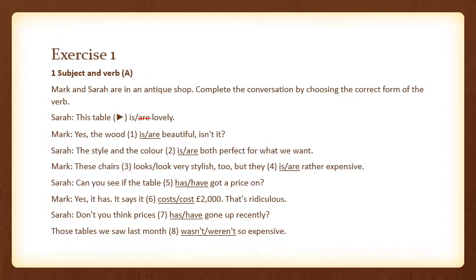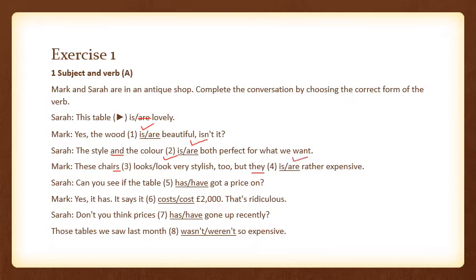Mark: yes, the wood is or are beautiful, isn't it? So, wood is beautiful. The style and the color is or are both perfect for what we want. The style and the color. So here we have a hint that they are talking about both things collectively, so we are going to choose are here. These chairs look very stylish. Of course, here is a plural, so we are going to choose the verb accordingly. These chairs look very stylish too, but they, of course, we have they here, so the verb is going to be accordingly, that is are.